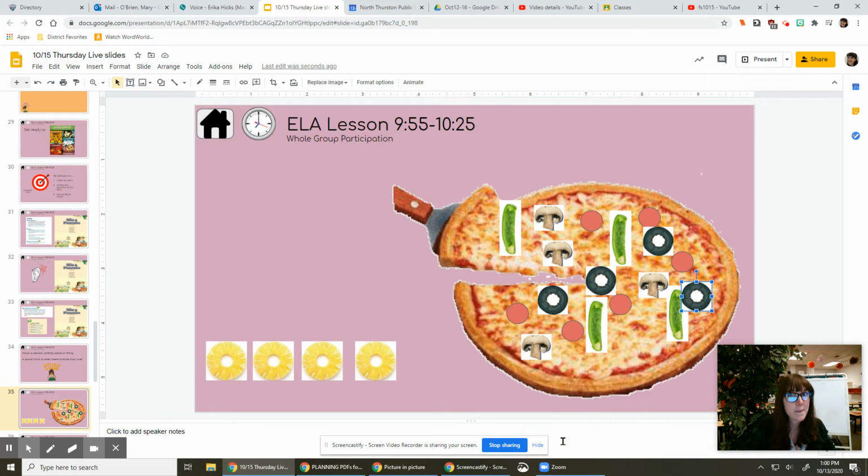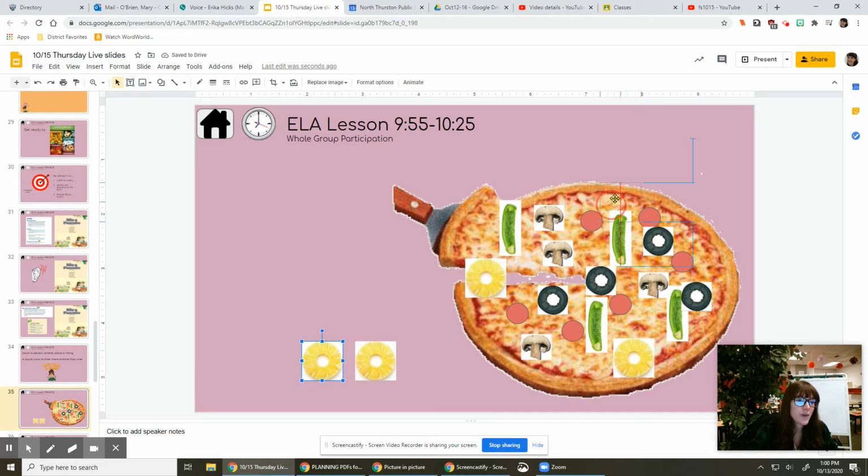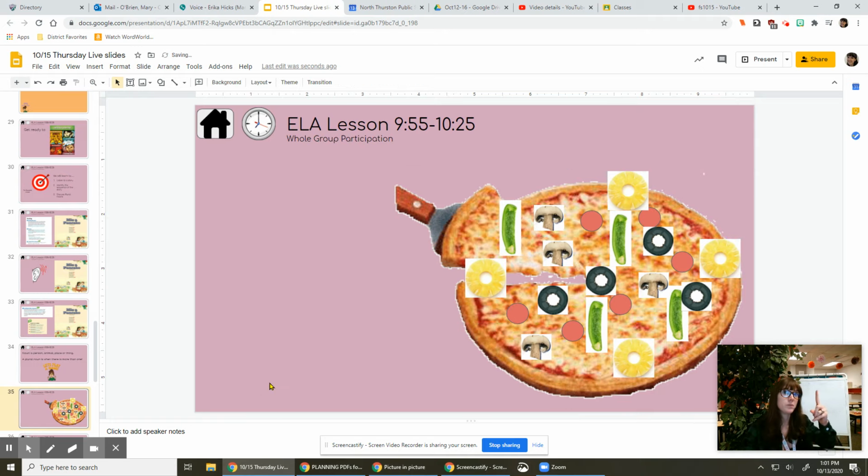Let's add some pineapple to our pizza, my favorite. So if we add one pineapple, it's just one thing. It's one thing that makes it a noun. If I add more pineapples, we now have a plural noun. It means lots of them, okay? So we have pineapple, pineapples. So it goes from being one thing to lots of things. That's the difference between a noun and a plural noun.